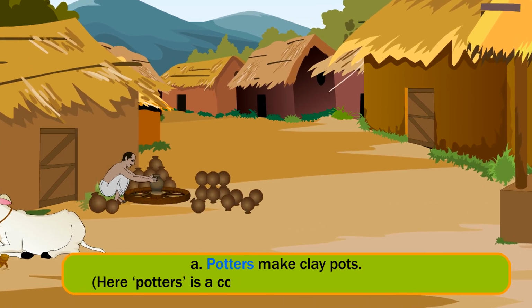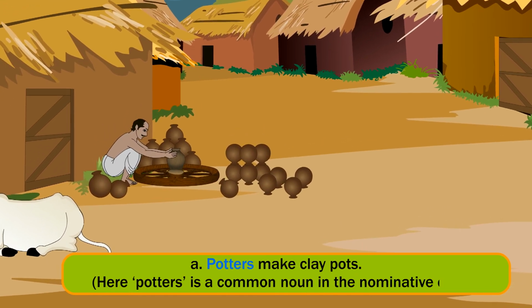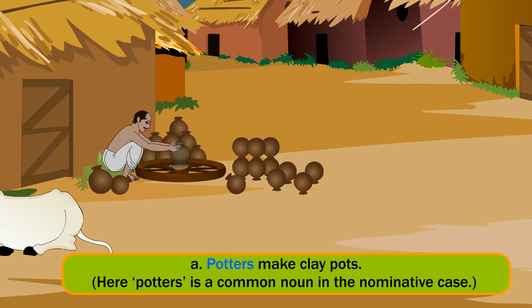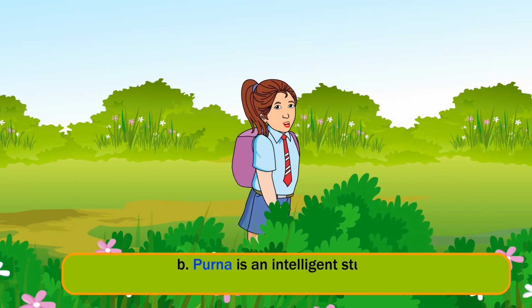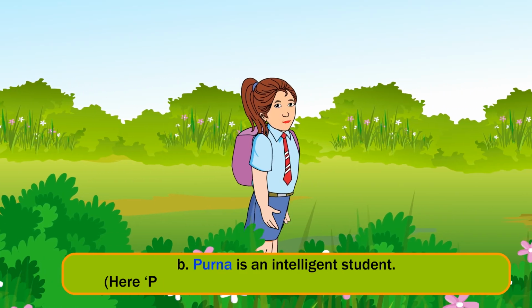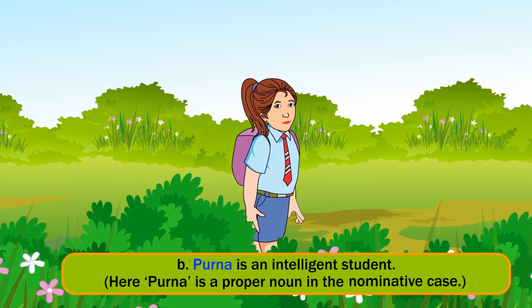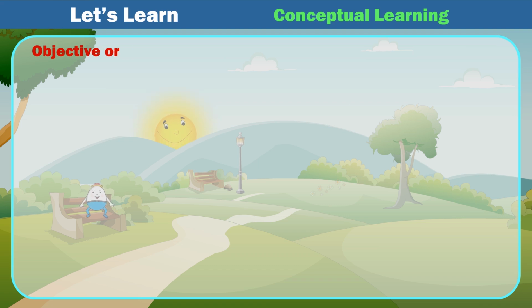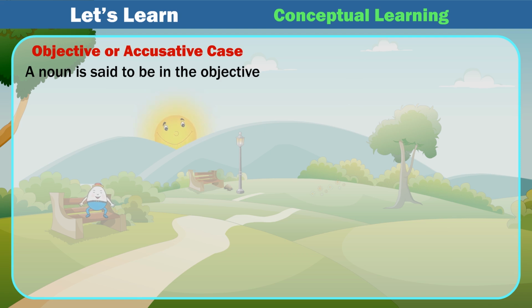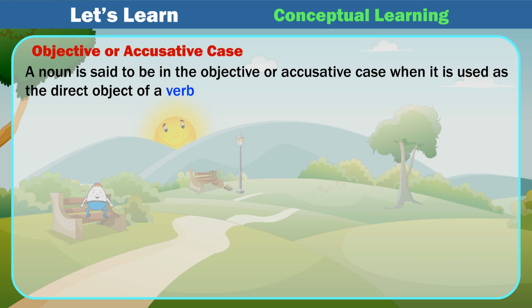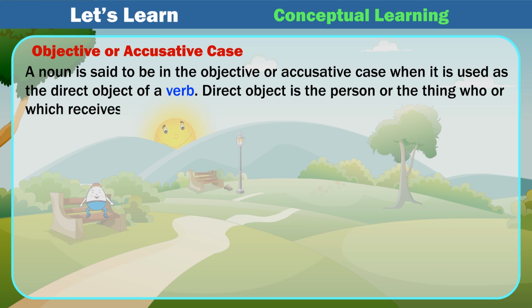Here, potters is a common noun in the nominative case. B. Purna is an intelligent student. Here, Purna is a proper noun in the nominative case. Objective or accusative case. A noun is said to be in the objective or accusative case when it is used as the direct object of a verb. Direct object is the person or the thing who or which receives the action of the verb.